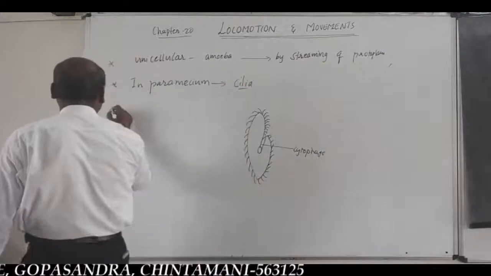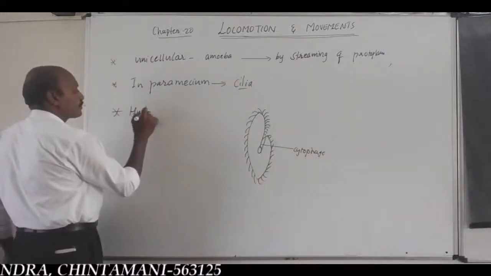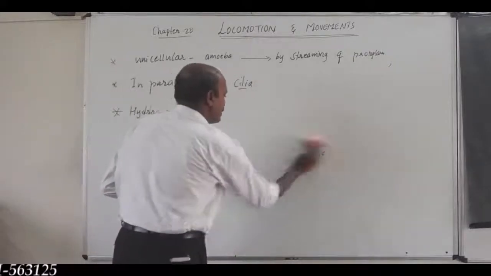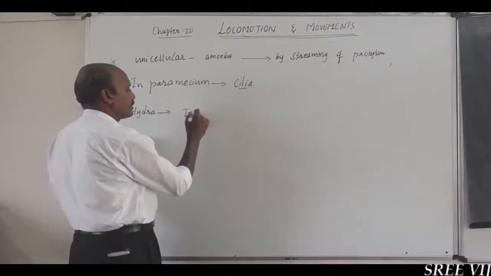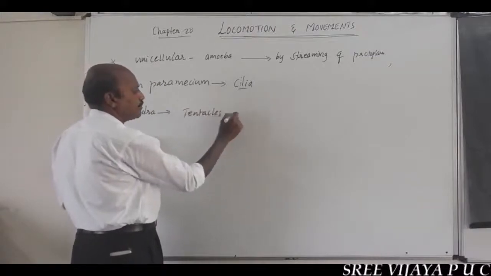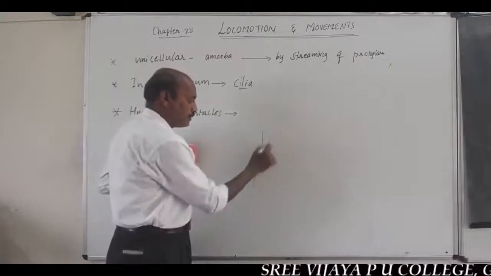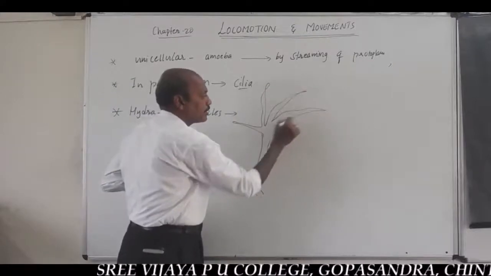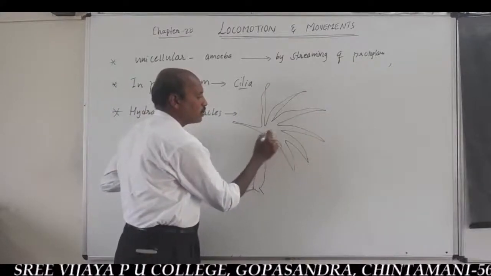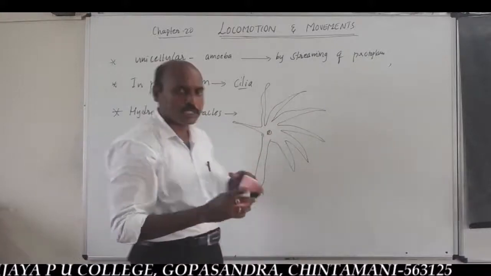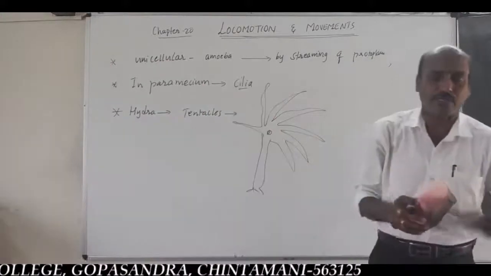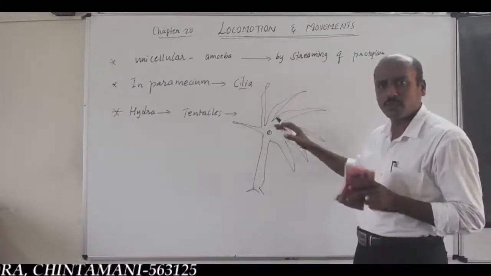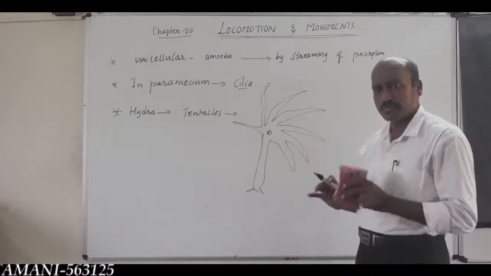Whereas in Hydra, tentacles help in capturing of food. In Hydra, tentacles are responsible for capturing of food and locomotion of the body, that is, locomotion of the animal body from one place to another place. These are all the different types of locomotor structures in lower forms, in lower organisms.